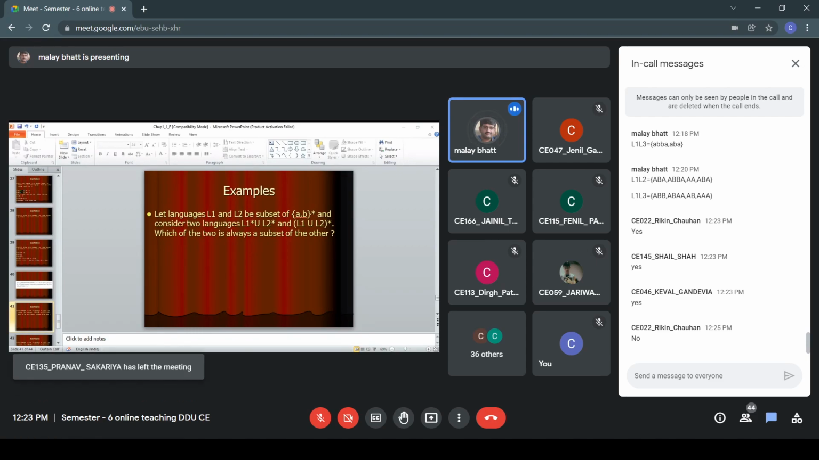There may be a chance that both can be equal. A special case can be there, but in that case, one is also a subset of the other. So you can also give an example in which (L1 star union L2 star) is equal to (L1 union L2) whole star, because in that case also it is a subset of the other. Anything which comes to your mind, we can discuss. If you give the example, we can discuss whether it is correct or not.